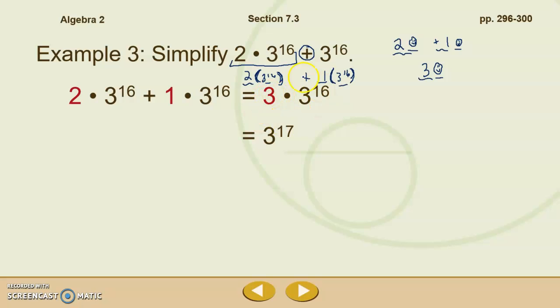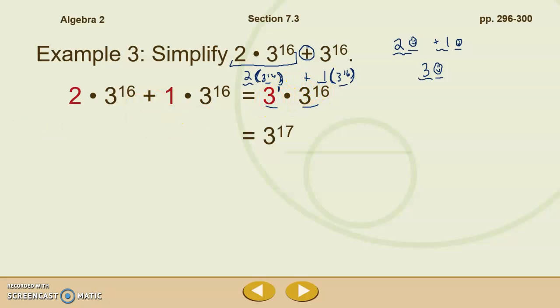All right, so when we finally simplify that, we have 3 groups of 3 to the 16th, right? Well, we know that these are the same bases, and when I am multiplying bases, the exponents don't have to be the same.